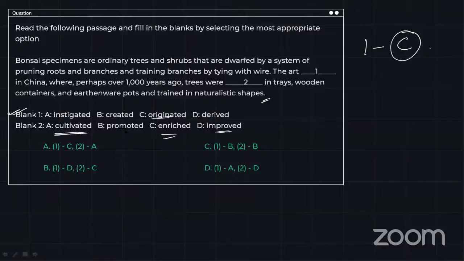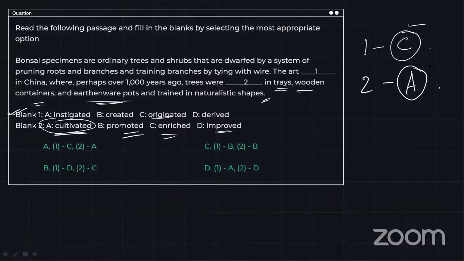You cannot enrich or promote a tree, but you can cultivate it. They were cultivated in trays, wooden containers, and earthenware pots. All right, so we are going to go with option A for blank 2. So C, A. Which option says C, A? Option A. All right, so we are going to go with option A as the correct answer.